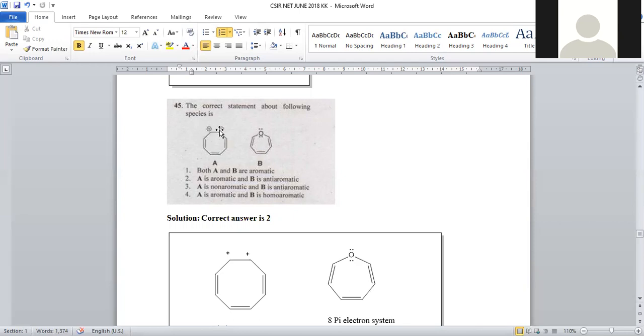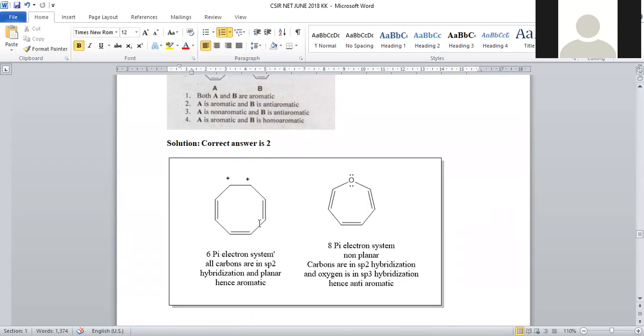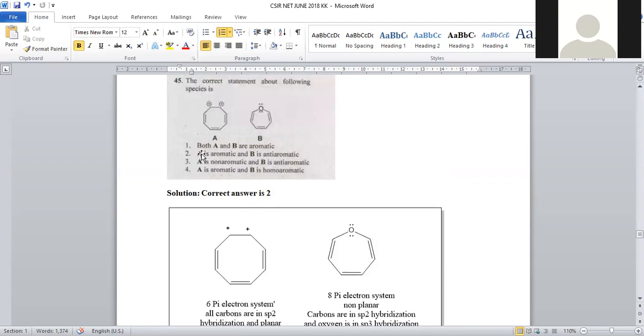Means these two carbons are sp2 hybridized. So obviously, double bonded carbons are always sp2 hybridized. Carbocation is also sp2 hybridized. That's why all carbons are in a single plane. That is the first condition. And the second is 6 pi electrons, nothing but it is obeying Huckel rule, 4n plus 2 pi electron system. That is the second rule. Based on this, we can identify this compound A is a cyclic system. This compound is an aromatic compound. Huckel rule is obeyed by compound A, so it is aromatic.